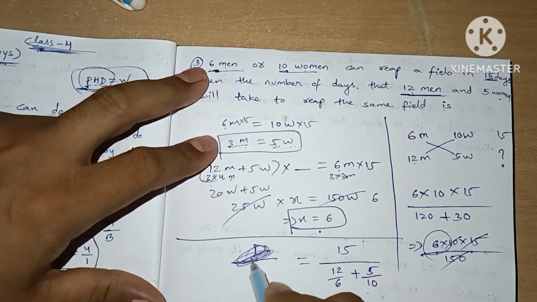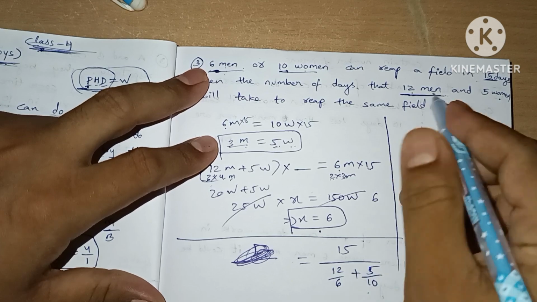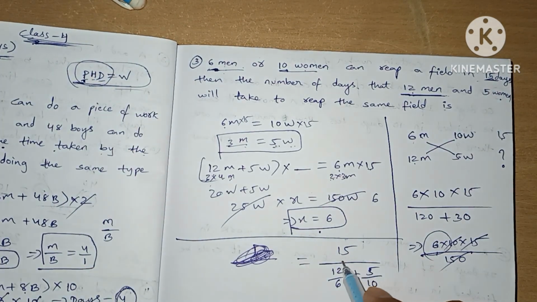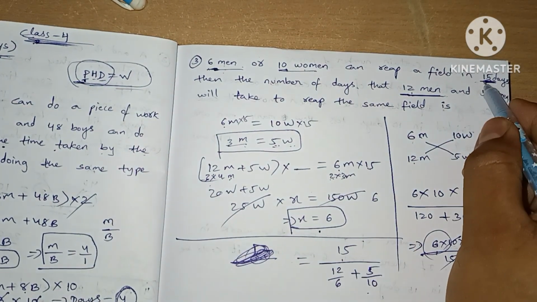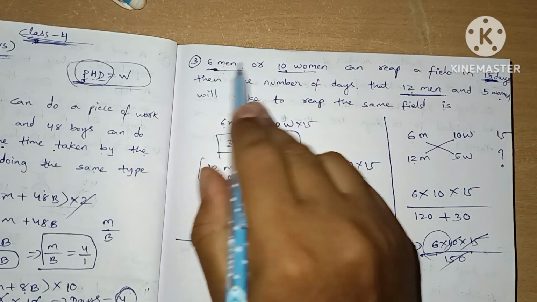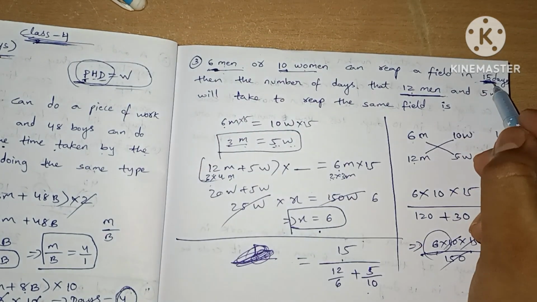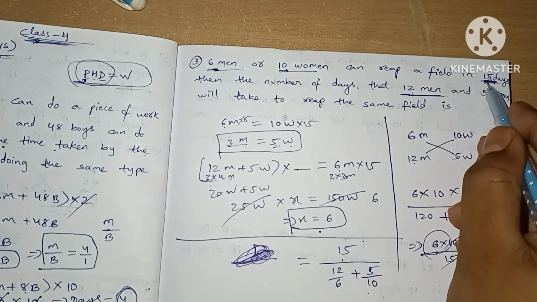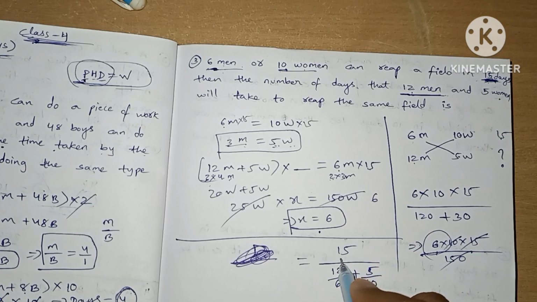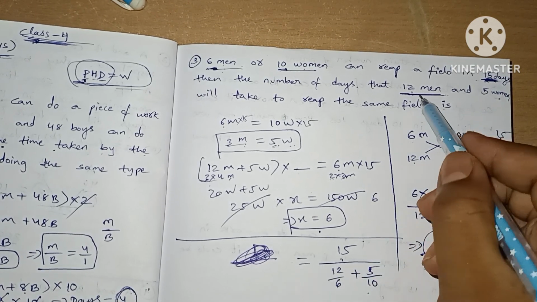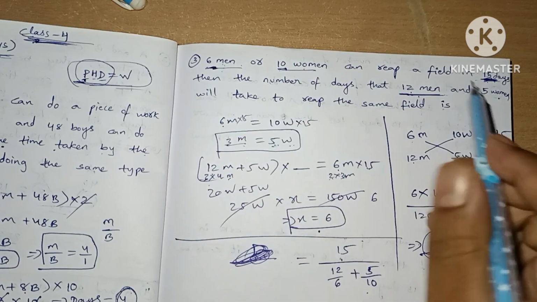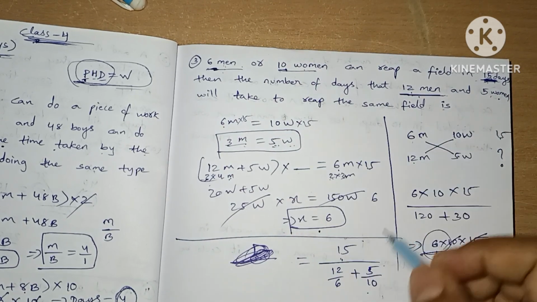Instead of the formula we will directly see with the question. First we need to note the days. In days how they completed: 6 men completed in 15 days. 10 men can complete it in 15 days. First we note that 15 in the top. Next we'll divide them with 12 men divided by 6 men, 5 women divided by 10 women.